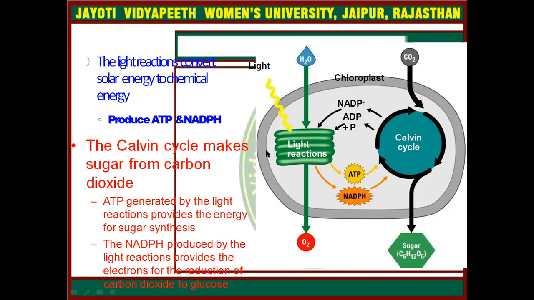Here you can simply see this is the light reaction, and this is the dark reaction. In the light reaction, light comes in and the water molecule breaks down and generates oxygen. The light reaction also produces NADPH and ATP molecules, which will be used in the Calvin cycle. The Calvin cycle is the dark reaction, which does not require any light. It consumes carbon dioxide, and by using ATP and NADPH it creates sugar molecules and releases NADP plus and ADP. Both the light reaction and the dark reaction happen in the chloroplast organelle.